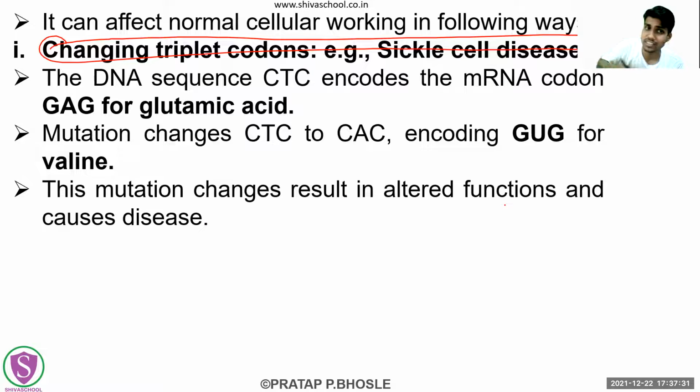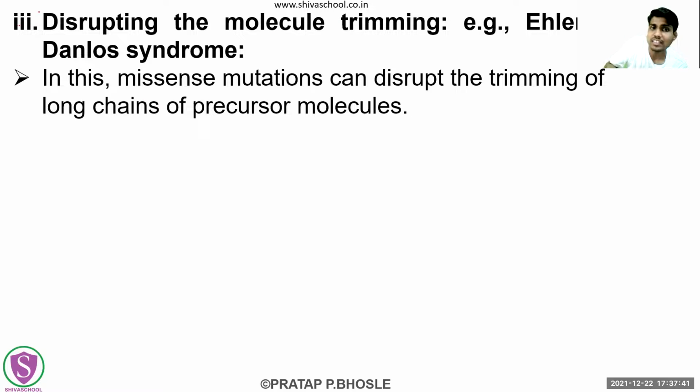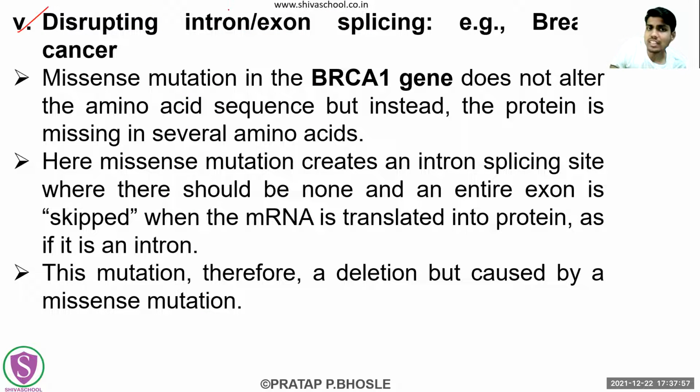I have categorized them into 5 different categories. The first category is where there is a change of triplet codon. The second is where there is a decrease in the gene product. The third is where there is a disruption in molecular trimming. The fourth is where there is an altering of the intron removing site, the site which removes the intron from the gene. And the fifth is the disruption in intron exon splicing, the overall splicing of intron and exon. So these are the 5 categories which I have given.